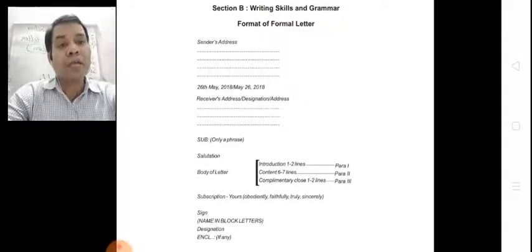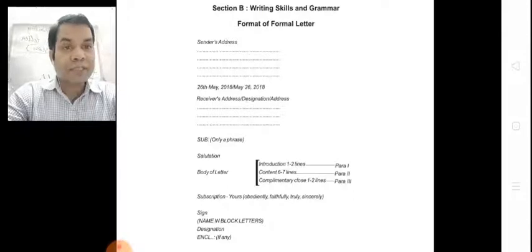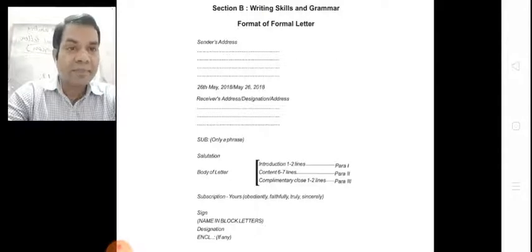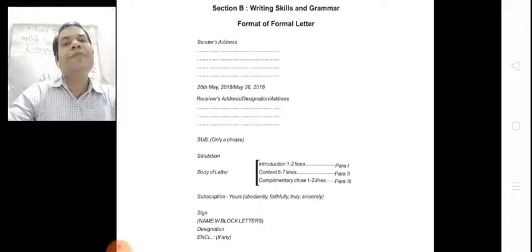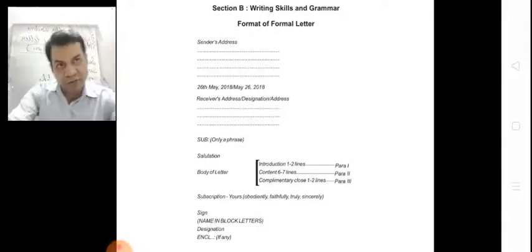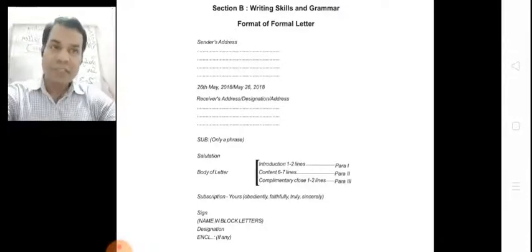Now the body of the letter. The first paragraph is the introductory paragraph, so in 1 or 2 lines you have to give an introduction. Then your content should be 6 to 7 lines, that is para 2. And para 3, that is the complimentary close, 1 or 2 lines. Then the subscription, yours obediently, faithfully, truly, sincerely, according to your letter. Then your sign and name in block letters. Then designation, if any, and if you are enclosing any document with your letter, then you must write enclosure and the name of the documents.